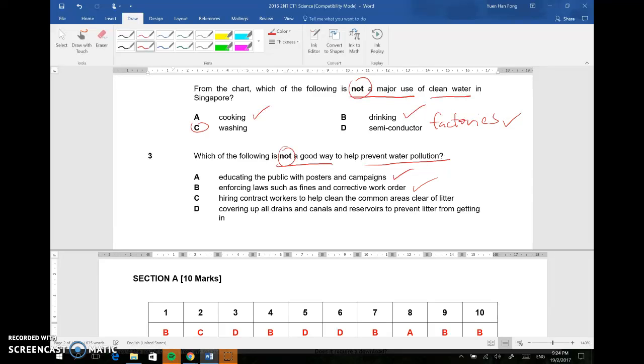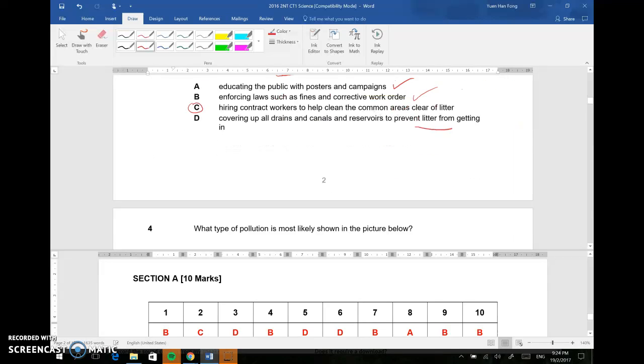Option C, hiring contract workers to help clean the common areas clear of litter. So this is the answer, because you cannot expect contract workers or cleaners to help clean the area. Option D, covering up drains to prevent litter from getting in, is very important. You don't want the drain to get choked. So the answer for question 3 is C. It's not a good way to rely on other people.